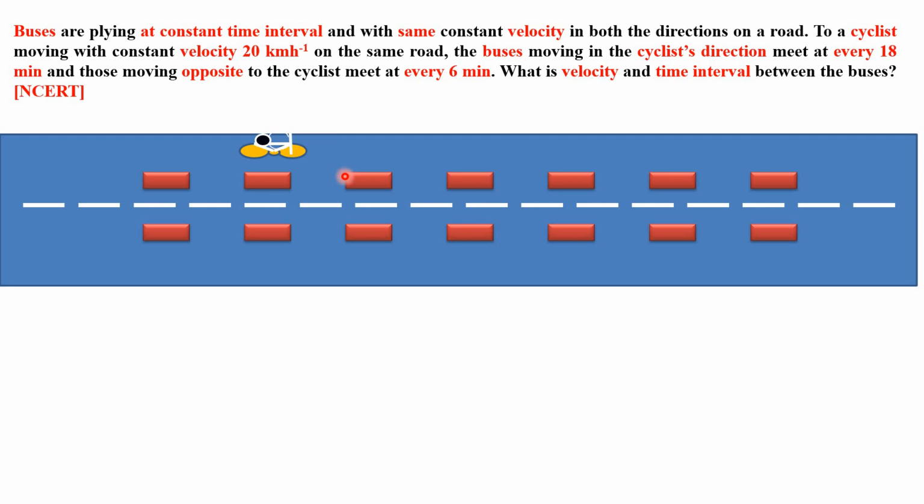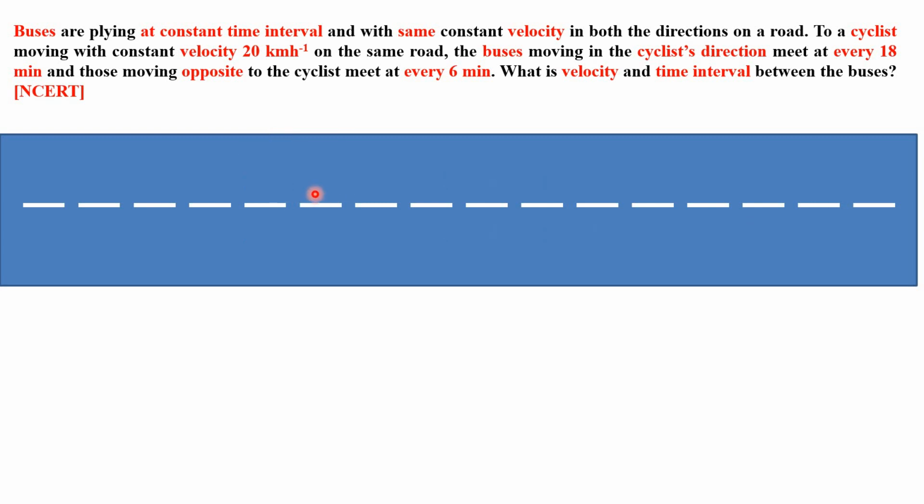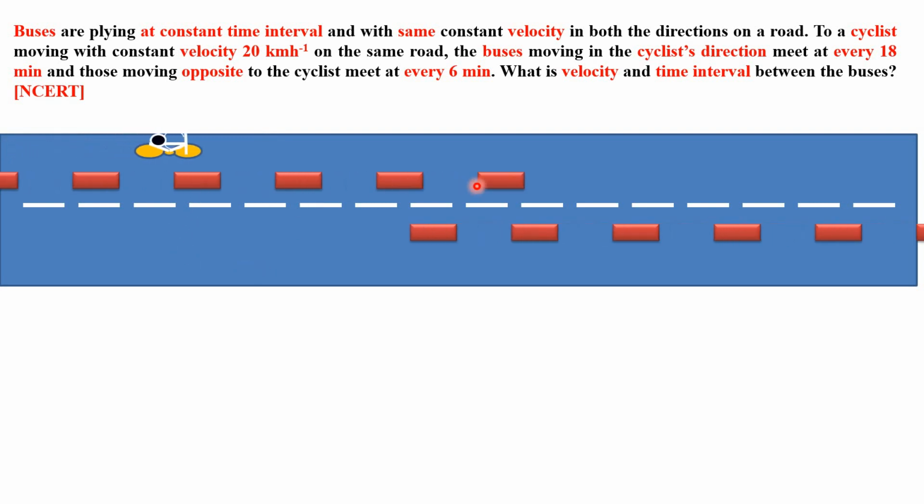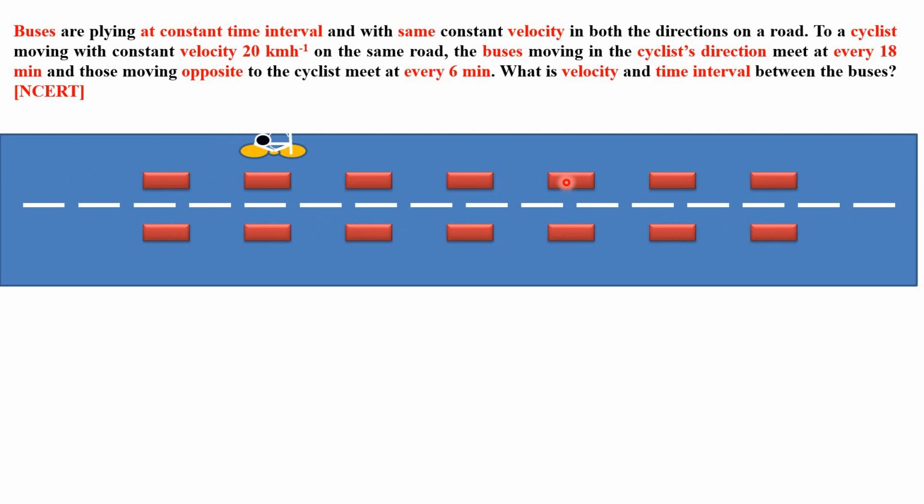First of all, keep in mind, if two vehicles are moving at the same pace, then the relative separation between them, as you are seeing, is not changing. If this distance is 5 kilometers, then it remains 5 kilometers all the way, as long as the velocity of the two buses is the same. As told, all the buses are moving with the same constant velocity.